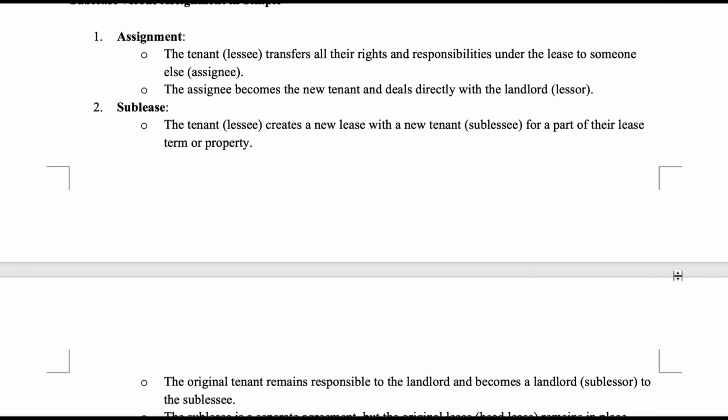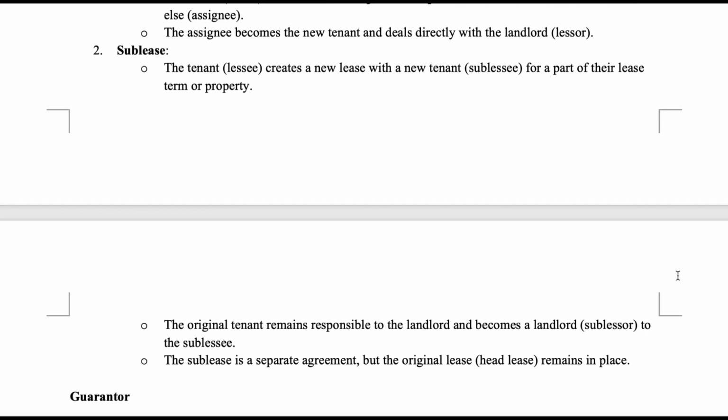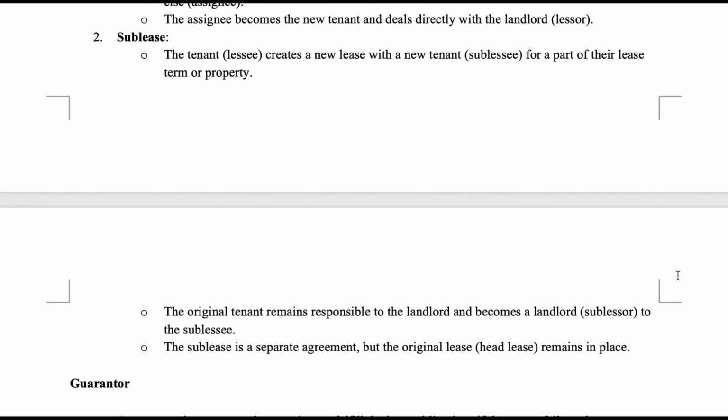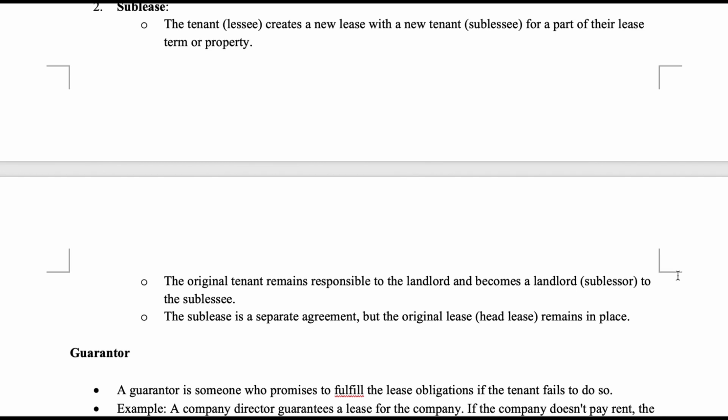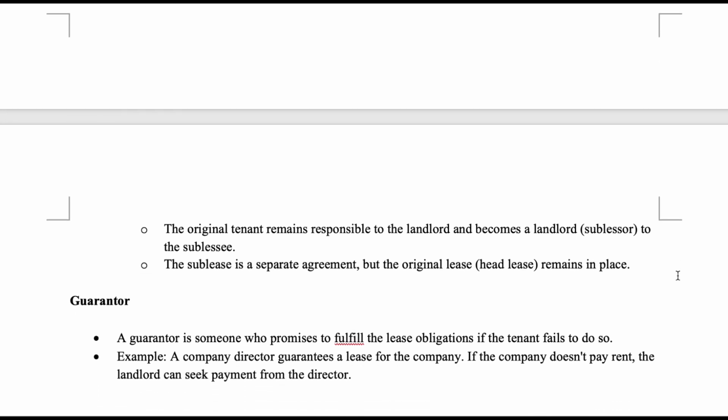2. Sublease. The tenant, the lessee, creates a new lease with a new tenant, the sublessee, for a part of their lease term or property. The original tenant remains responsible to the landlord and becomes a landlord, the sublessor, to the sublessee. The sublease is a separate agreement, but the original lease, the head lease, remains in place.